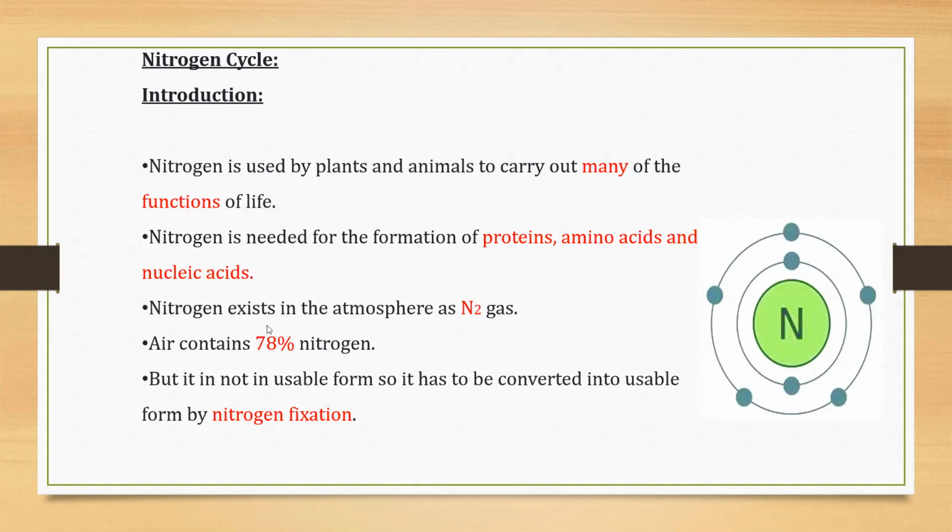This nitrogen is present in the atmosphere in a large amount. Air contains 78% of nitrogen. But plants as well as animals cannot absorb this atmospheric nitrogen directly. So, this nitrogen should be converted into a simple and usable form. And this conversion of atmospheric nitrogen into simple usable form is called nitrogen fixation. So now we will see more about nitrogen fixation.